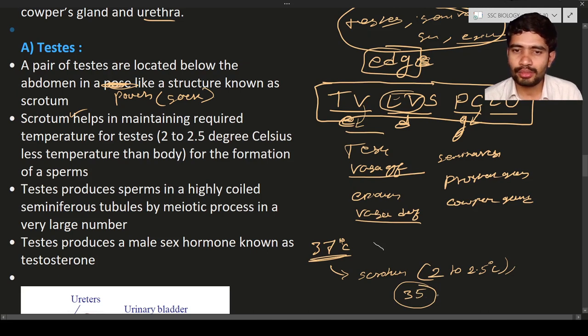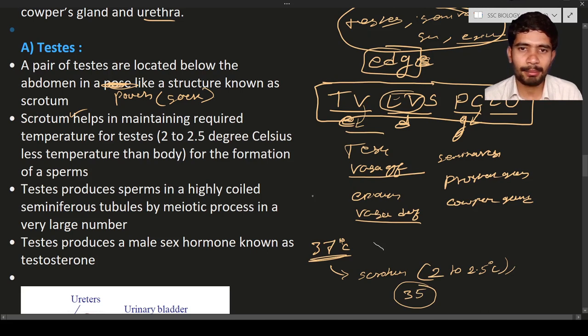spermatozoa. You might have seen that in the rainy season or winter season, the scrotal sacs move near to the abdomen. Why? To get a little amount of warmth. In the summer season, more temperature is there, so the scrotal sacs move a little away from the abdomen. You don't have to remember this point, but I am saying this for your general knowledge.